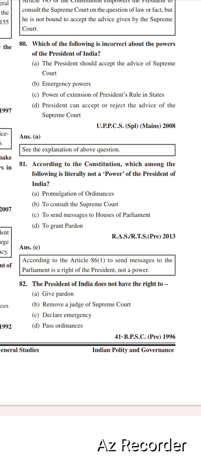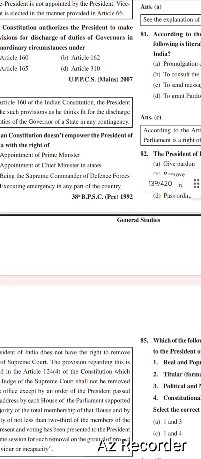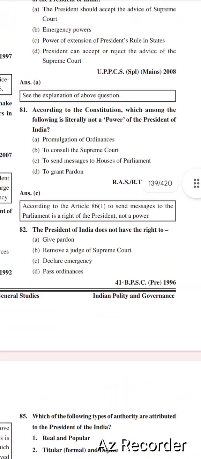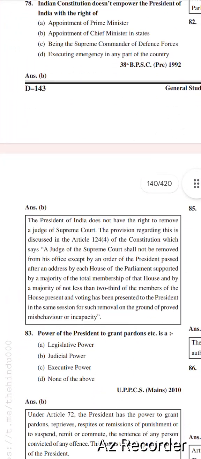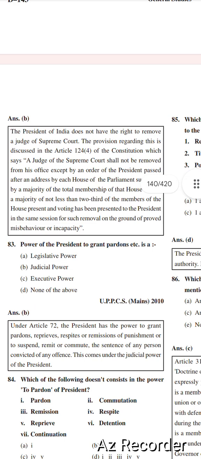Next question is the President of India does not have the right to: obstruct, give pardon, remove a judge of Supreme Court, declare emergency and pass ordinance. Right option is option number B, remove a judge of Supreme Court. The President of India does not have the right to remove a judge of Supreme Court.